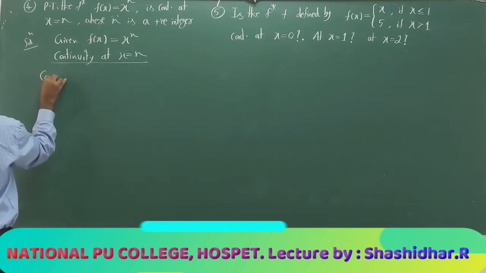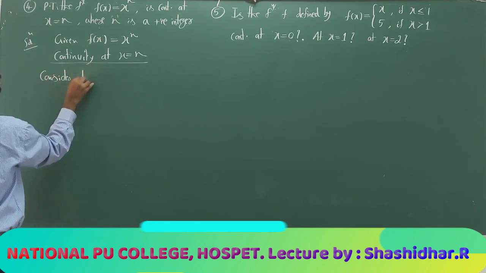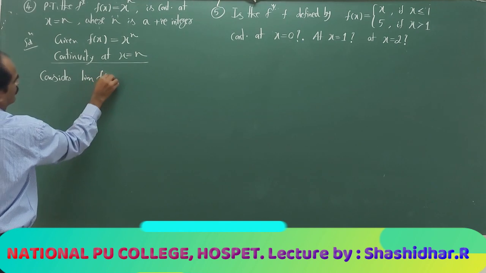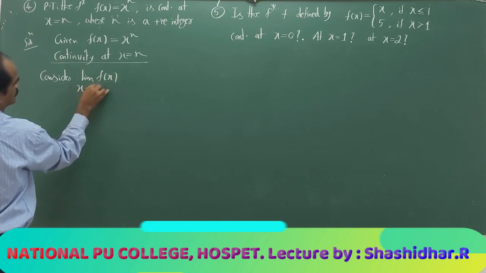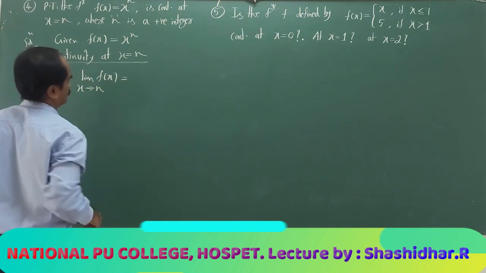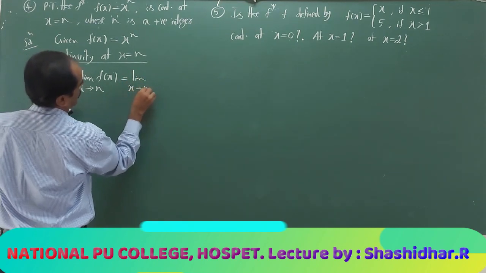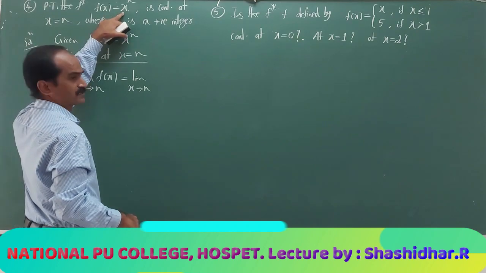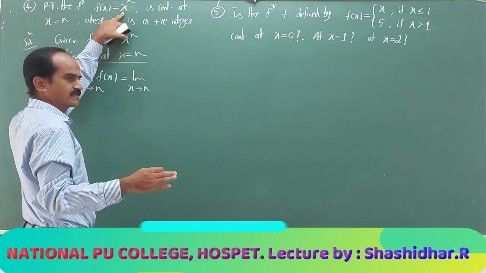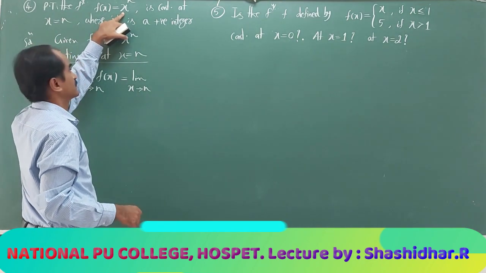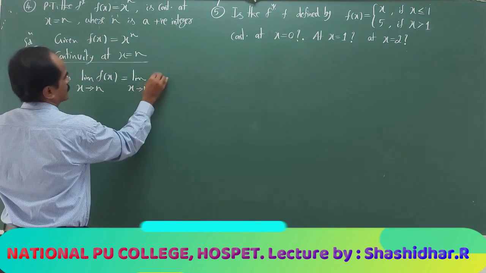So consider the limit of f of x as x approaches n. The function definition is unique. It is not changing as the value of x changes. So therefore, it is one and only one.